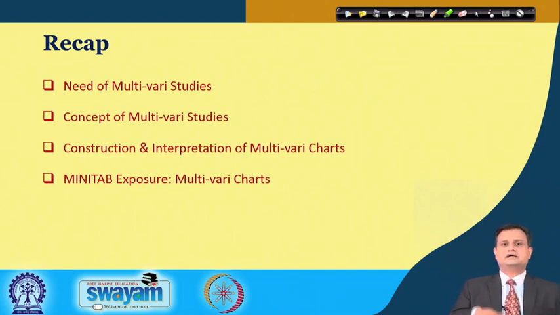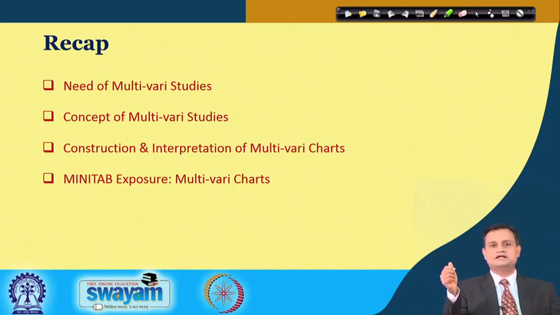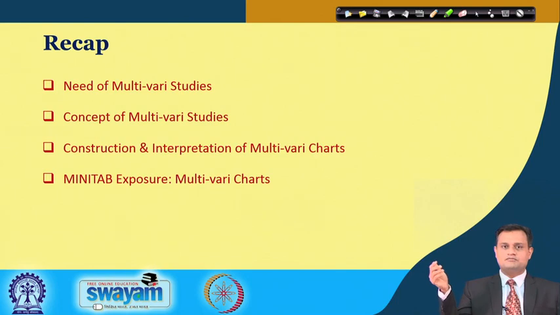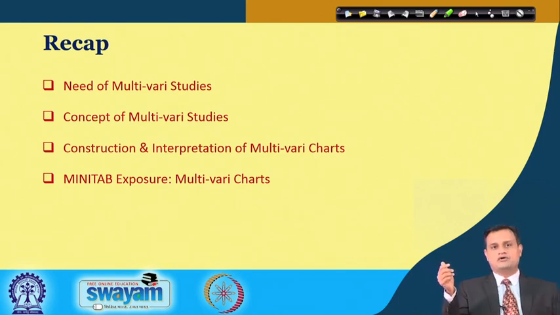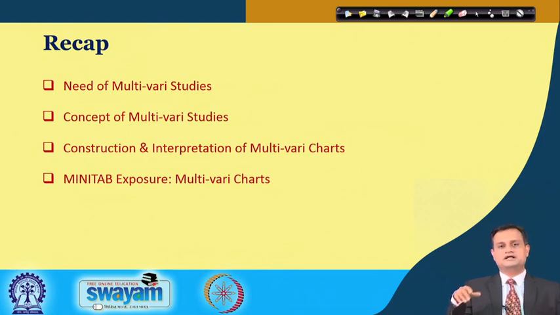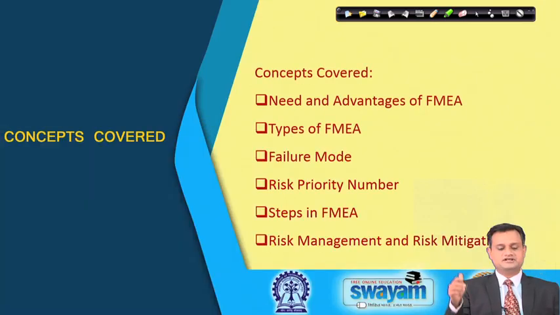We had a long discussion on multivariate studies, which can be used as a complementary tool for ANOVA analysis. You can screen out the important and unimportant factors, and then focus only on important factors as a part of ANOVA analysis. We saw the construction and Minitab application of multivariate charts.